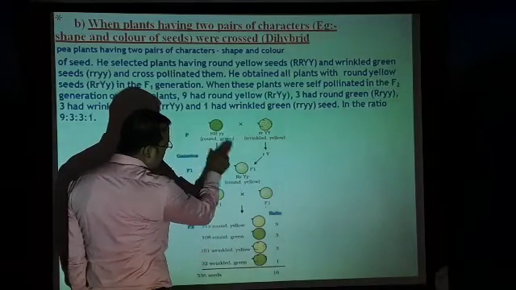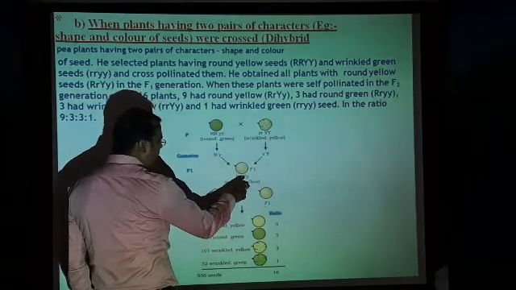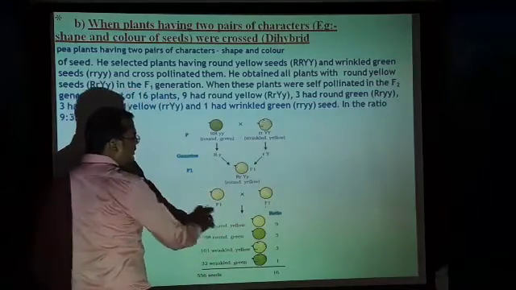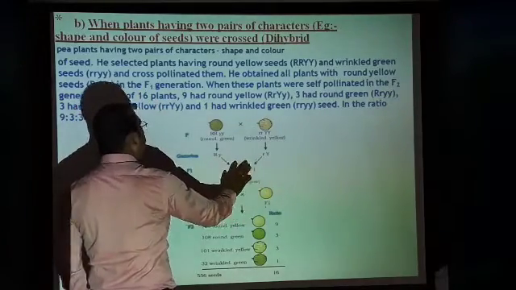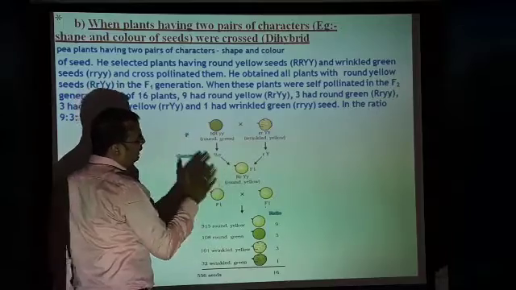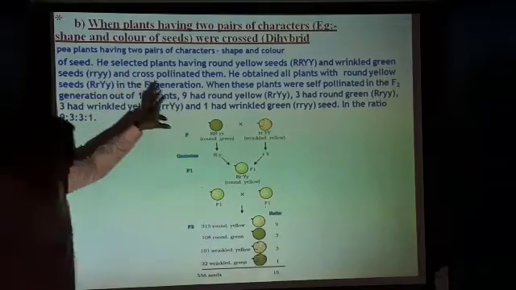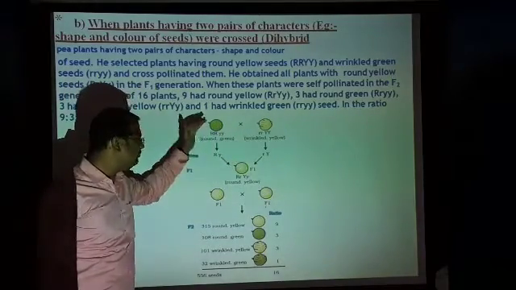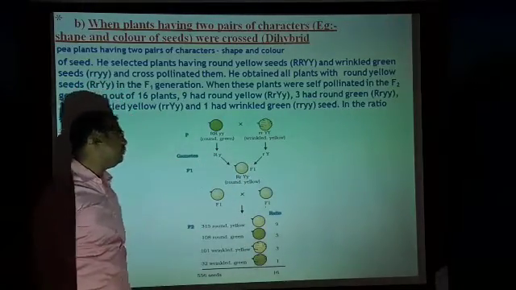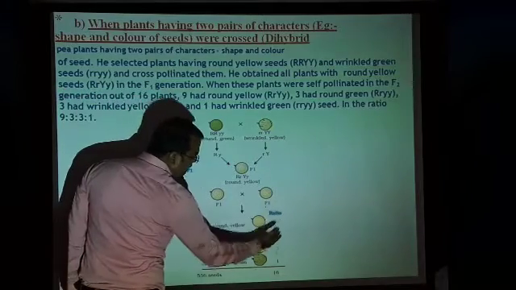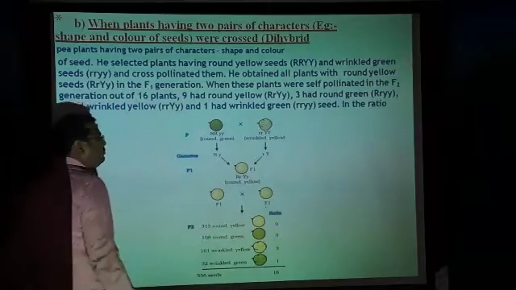They contribute equal amounts of factors here: one capital R, one small r, one capital Y, one small y. The plants which you get in the first generation are all round and yellow. Later, he left them for self pollination, and he got more kinds of plants, in the ratio 9:3:3:1 in the F2 generation.